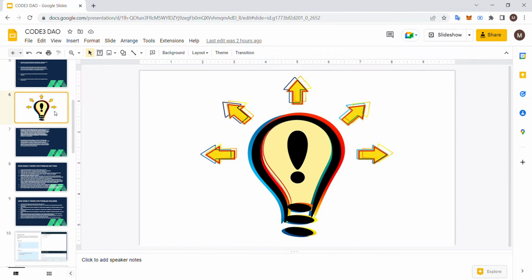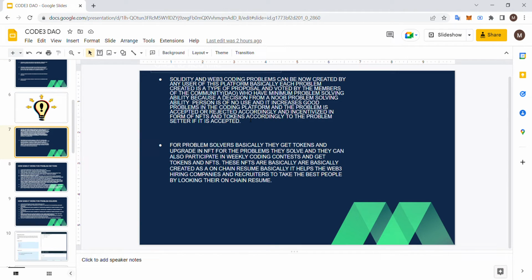Now, what is the idea? The idea is that we are trying to create a Web3 coding platform where problems can be created by any user of this platform. Each problem is created as a type of proposal and voted on by the members of the community.